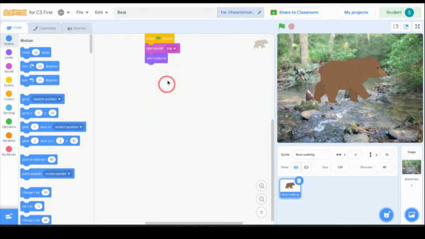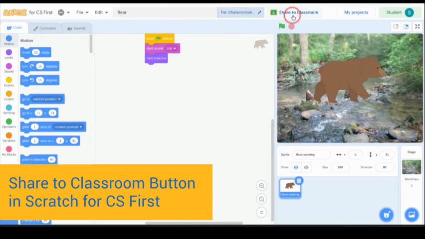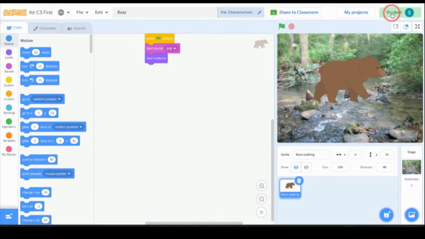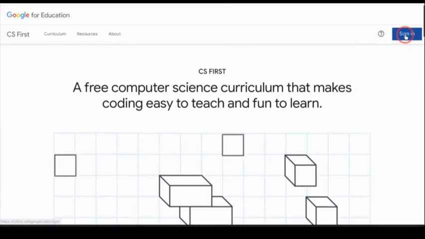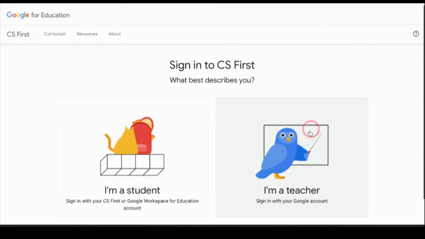Okay, so what I want to do is show you how students can share this project right within Google Classroom. So what I need to do is go back, sign out, and sign back in as a teacher.